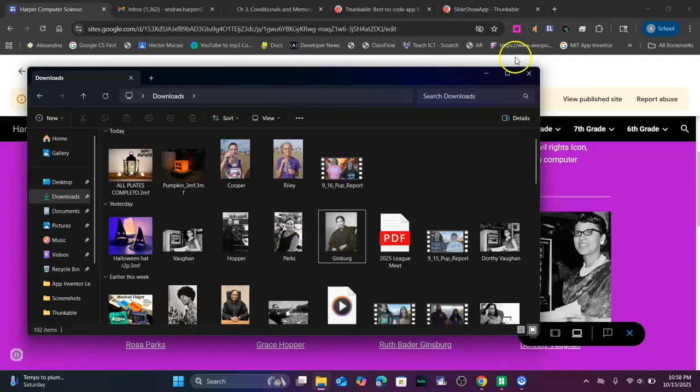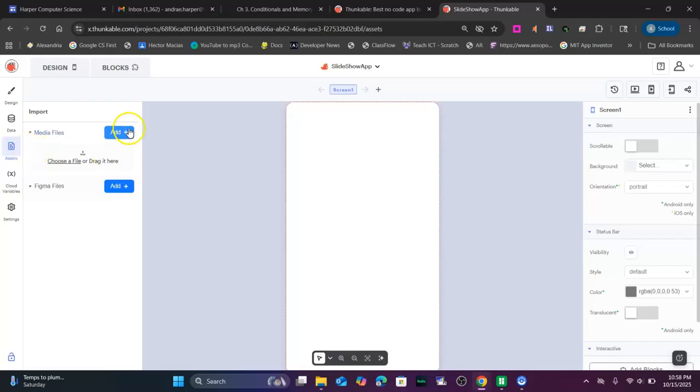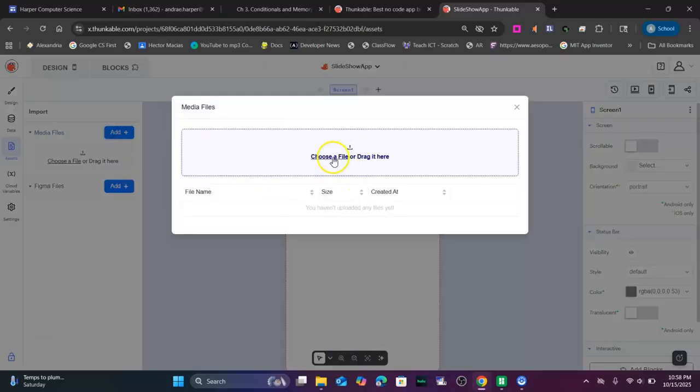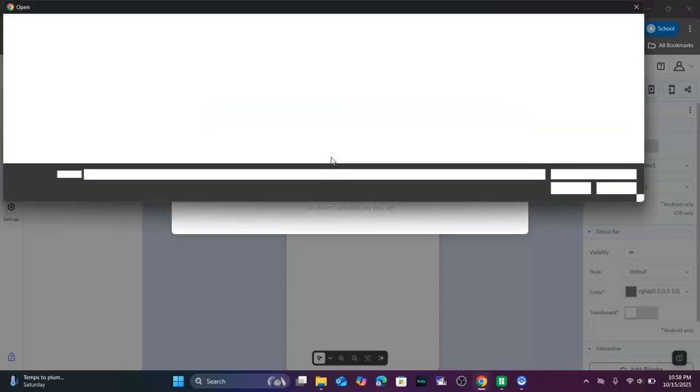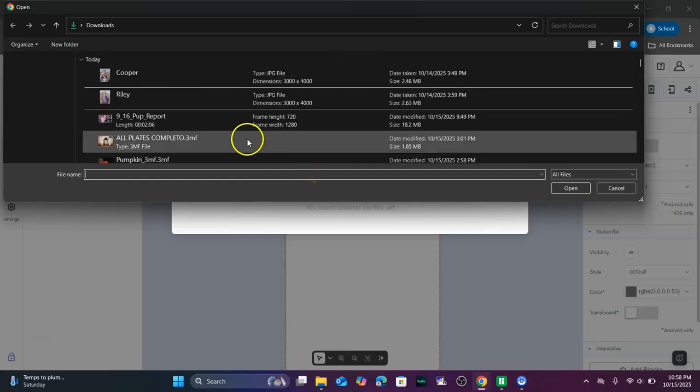So next step we're going to do is upload all 4 of these pictures to Thunkable. Hopefully you remember how to do that. If not, just click add your assets and we'll add. Then we can choose our file. And this will kind of help you figure out why we went through and renamed those.